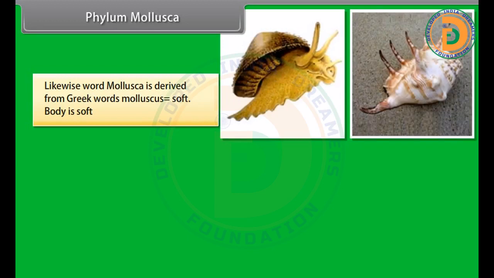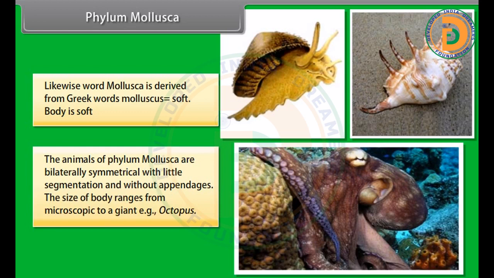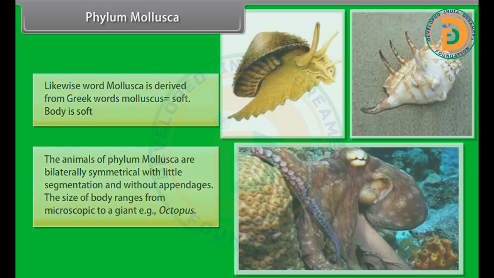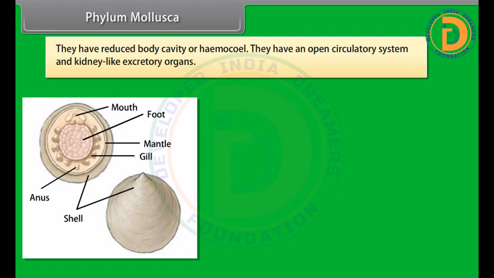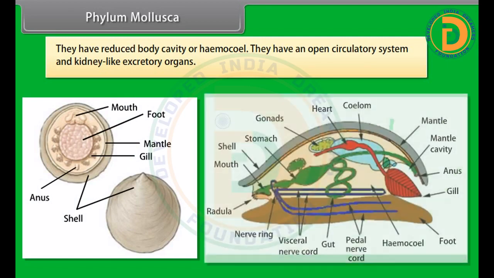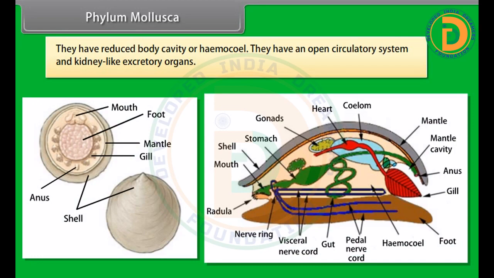Phylum Mollusca. The word Mollusca is derived from the Latin word molluscus, soft, as the body is soft. The animals of phylum Mollusca are bilaterally symmetrical with little segmentation and without appendages. The size of the body ranges from microscopic to a giant, that is, the octopus. They have a reduced body cavity or hemocoel. They have an open circulatory system and kidney-like excretory organs.